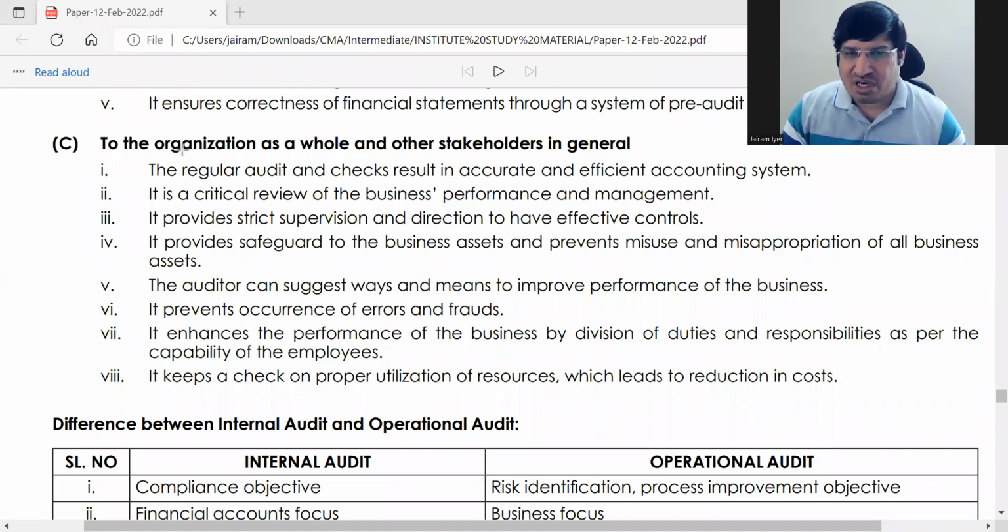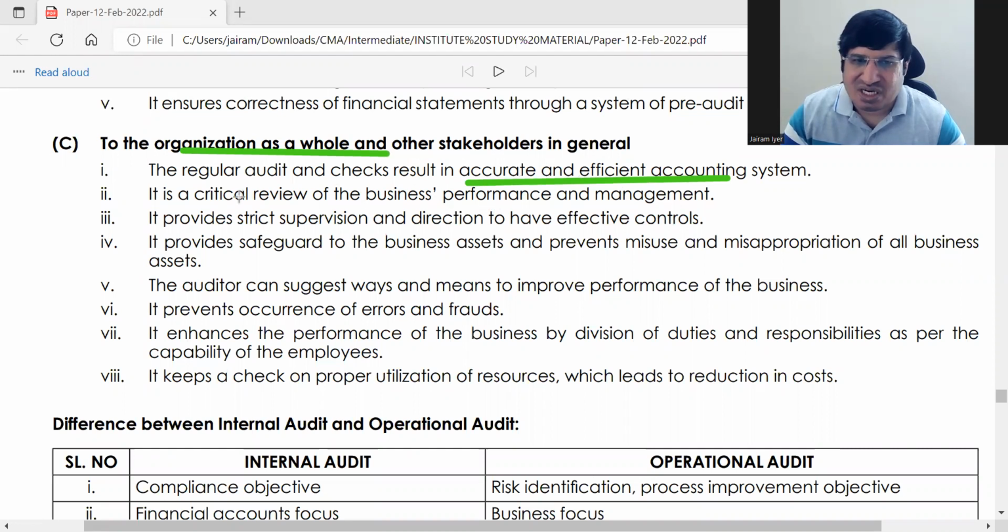So last is to the organization as a whole. Okay. Now these are all general points again. Same thing. Okay. Accurate and efficient accounting system, critical review of business performance. Okay. Strict supervision, safeguard of business, suggest ways to improve business, preventing errors and frauds.